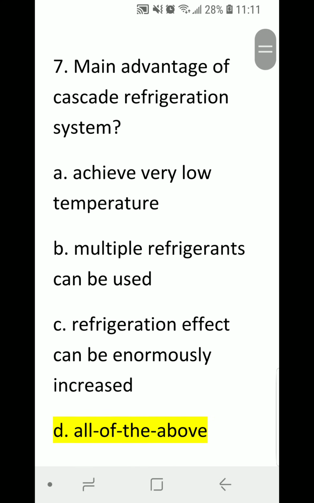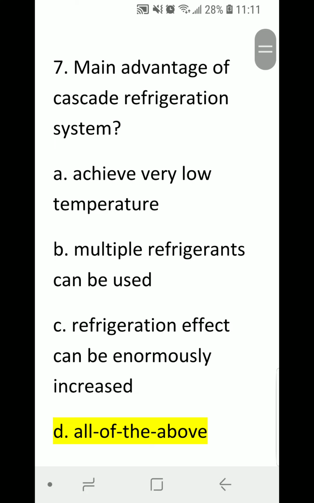Number 7. The main advantage of cascade refrigeration system: A, achieve very low temperature, B, multiple refrigerants can be used, C, refrigeration effect can be enormously increased, or D, all of the above. Correct answer is D, all of the above. These are the main advantages of a cascade refrigeration system.